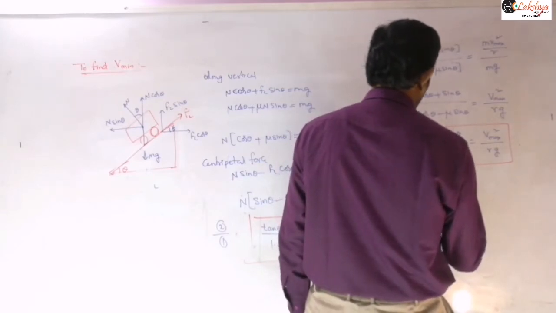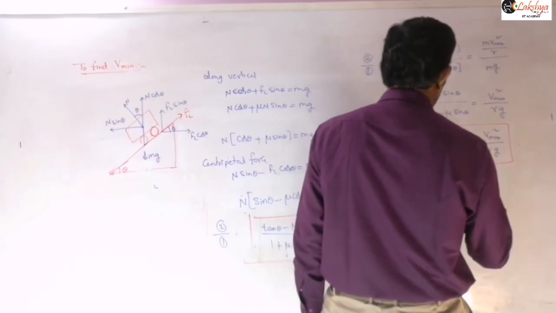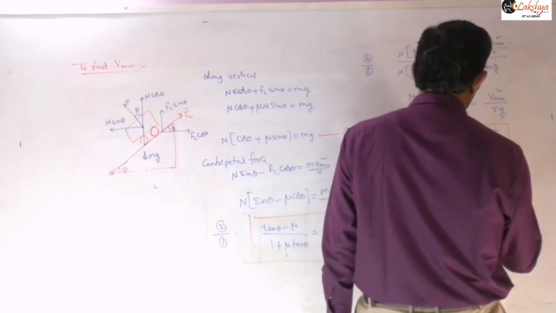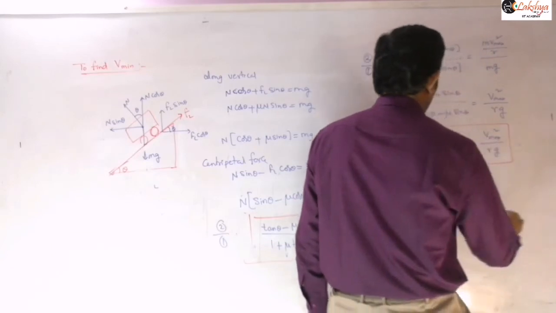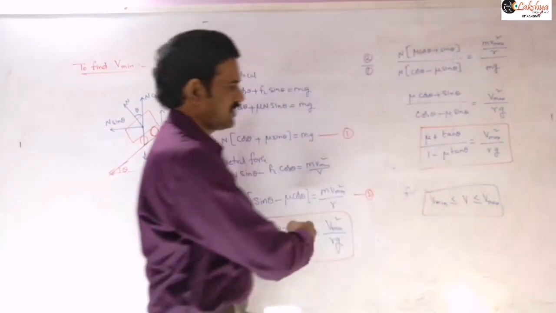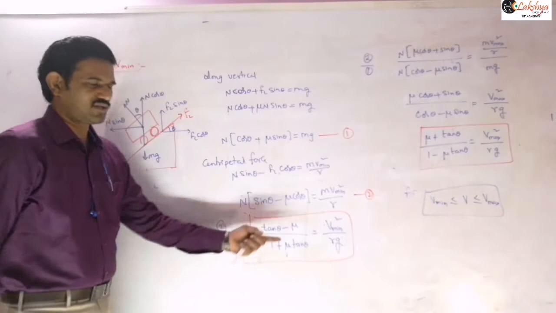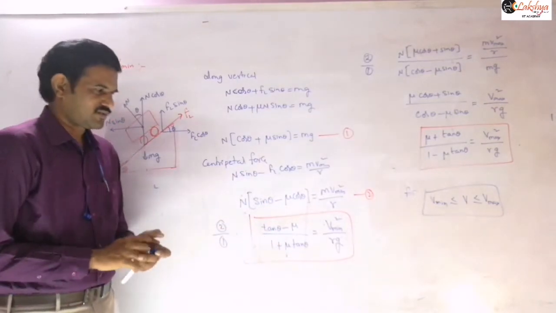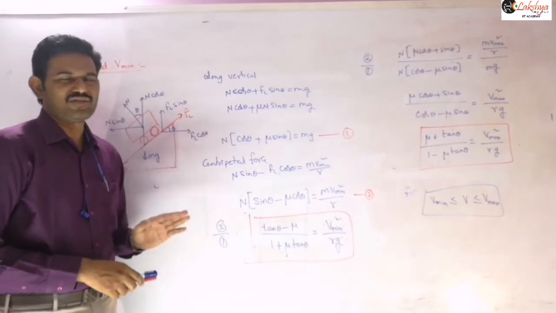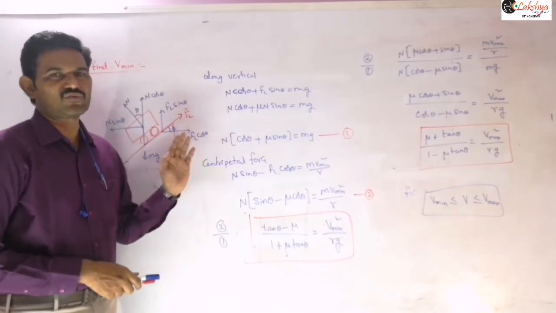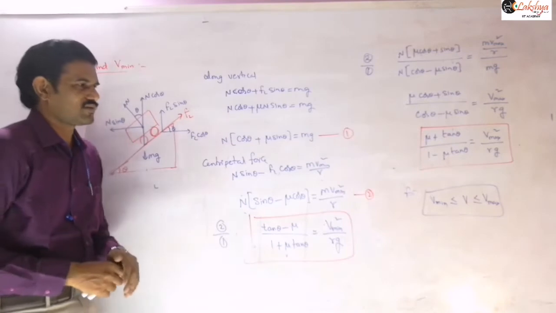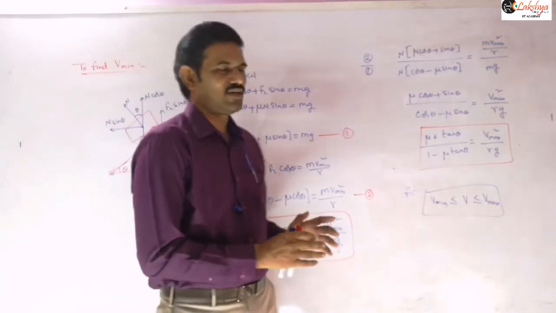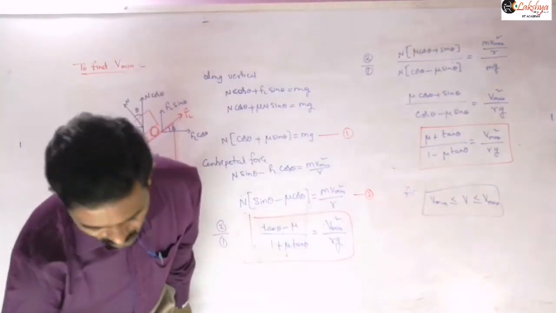So V minimum is less than or equal to the velocity of the vehicle, which is less than or equal to V max, where V max and V minimum are given by these expressions. You can take the square root of those values. No need of remembering any of these expressions, you just need to remember how to derive them. So that is the case of banked rough roads.